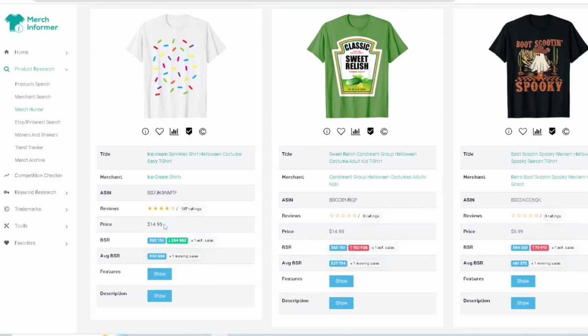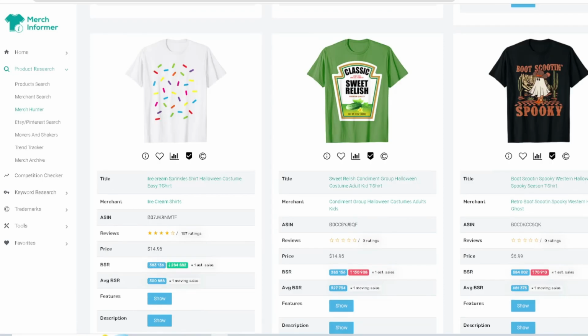Okay, you've seen what they did here. Pretty cool. It looks like it's a top seller for Halloween, right? It does pretty good. Simple, real simple. Nothing too crazy about it, but it's cool. It's cute, funny, right? Sweet relish. You've seen what they did there. Boot scootin' spooky Western Halloween ghost spooky season.